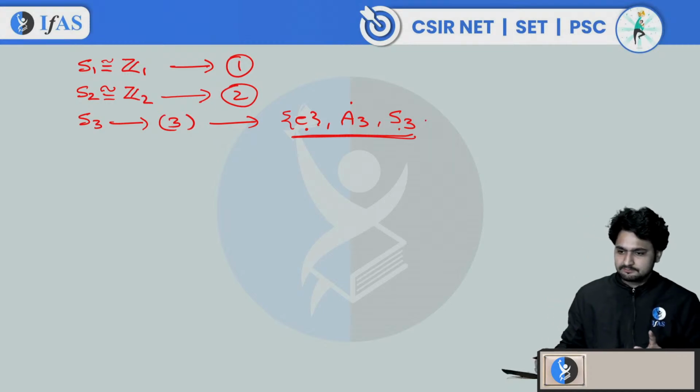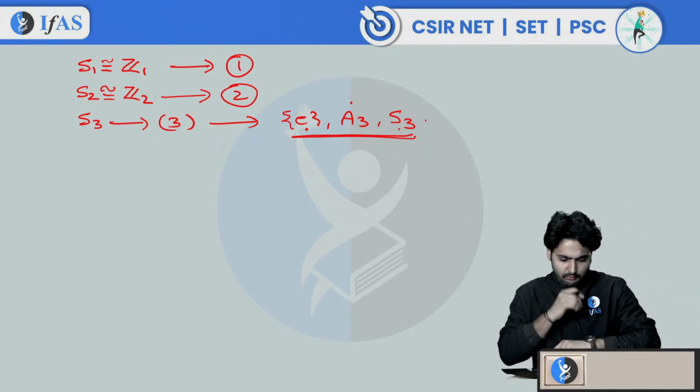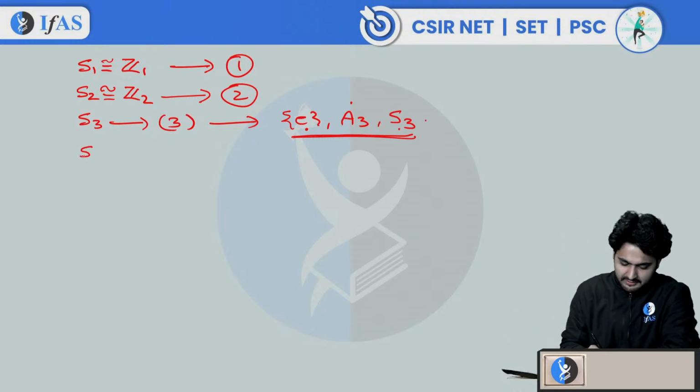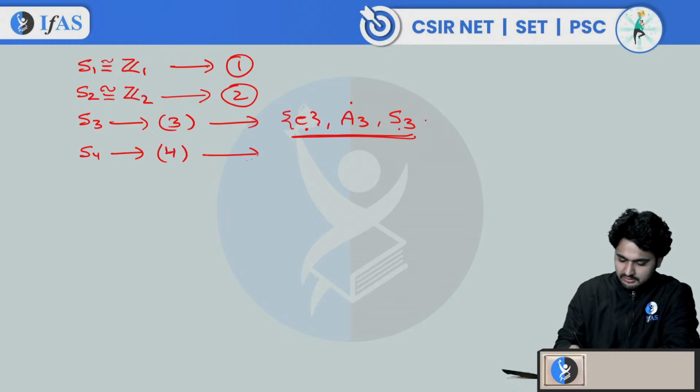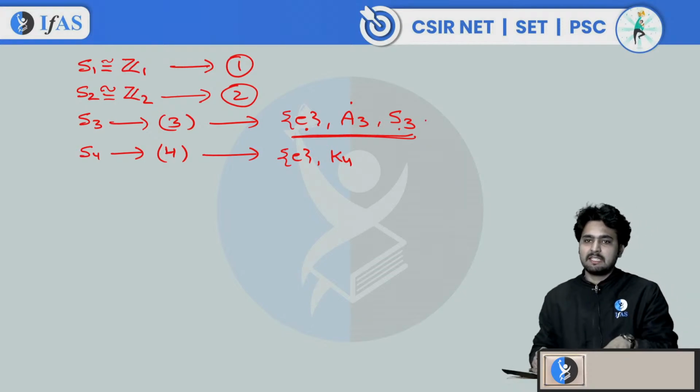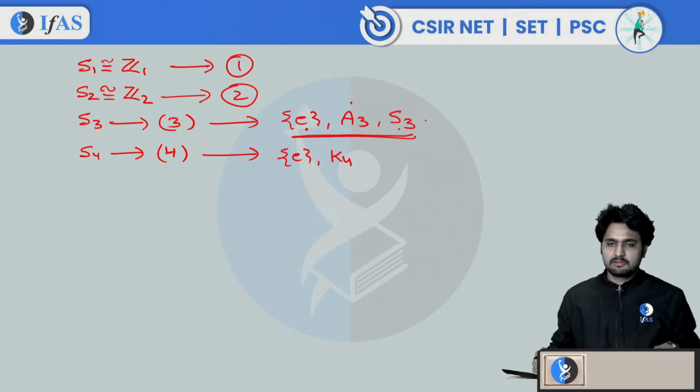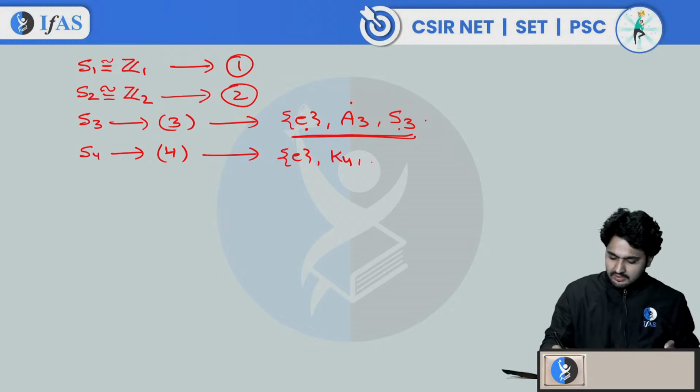Okay, fine. Now let's come to S4. What are the normal subgroups of S4? S4 has 4 normal subgroups: the identity, the trivial one; one normal subgroup of type K4; A4; and S4 itself.